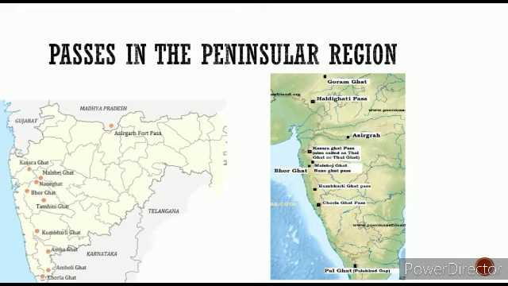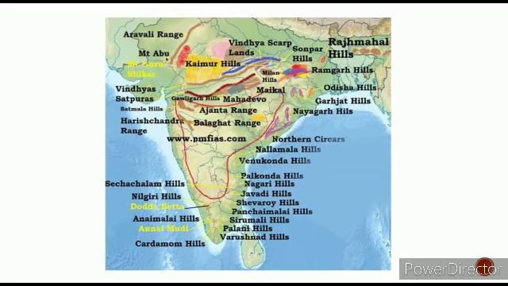I have taken these pictures from the internet, and you can also find them there. So here are the hills and mountain ranges of the peninsular region of India. There is the Aravalli range, and Mount Abu is there with its highest peak called Mount Guru Shikhar. Then there are Kaimur Hills, Mikir Hills, Sonpar Hills, Rajmahal Hills.